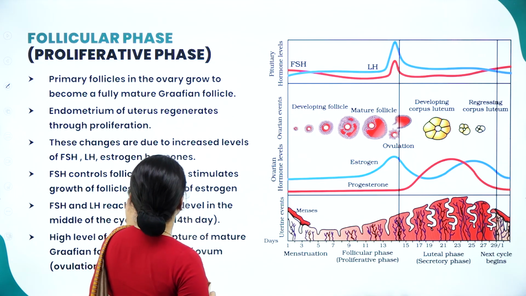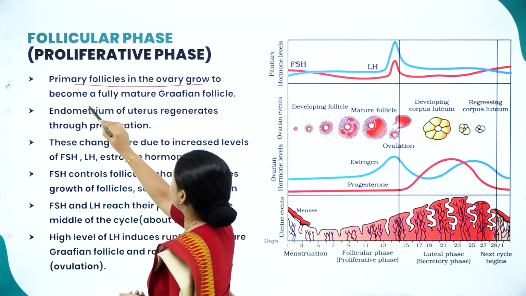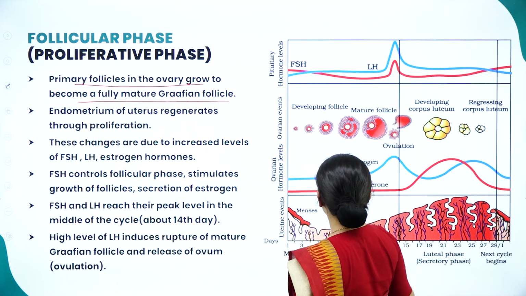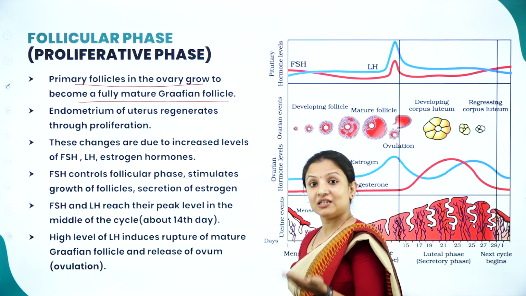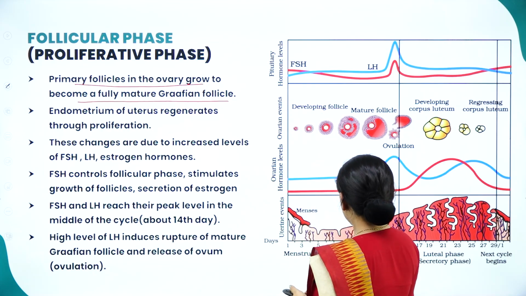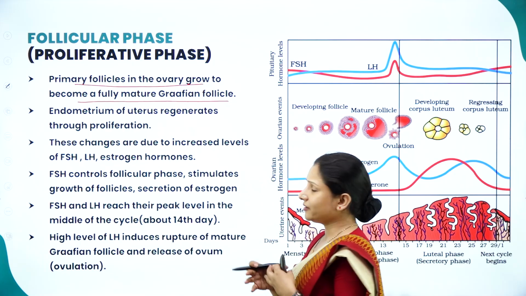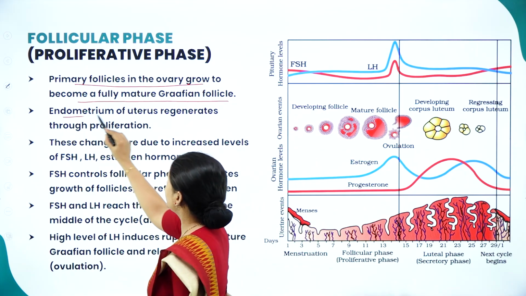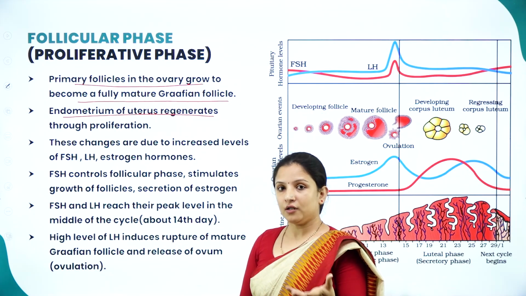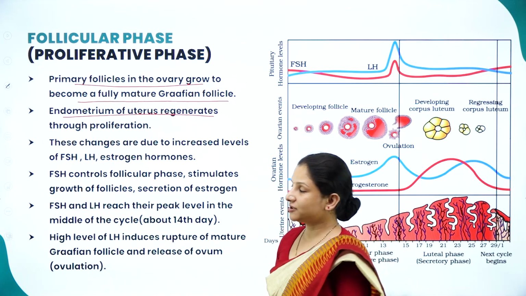Moving further, the primary follicles in the ovary become fully matured Graafian follicles. The formation of the Graafian follicle happens after the 5th day. In the first 5 days the follicle starts developing. After that, the developing follicles become mature and form the Graafian follicle. Then the endometrium of the uterus will start to regenerate, because if fertilization occurs, it has to hold the fertilized egg properly in the uterus.